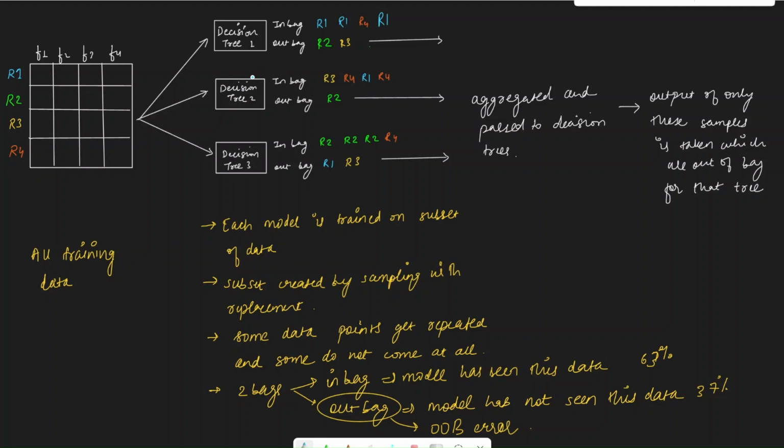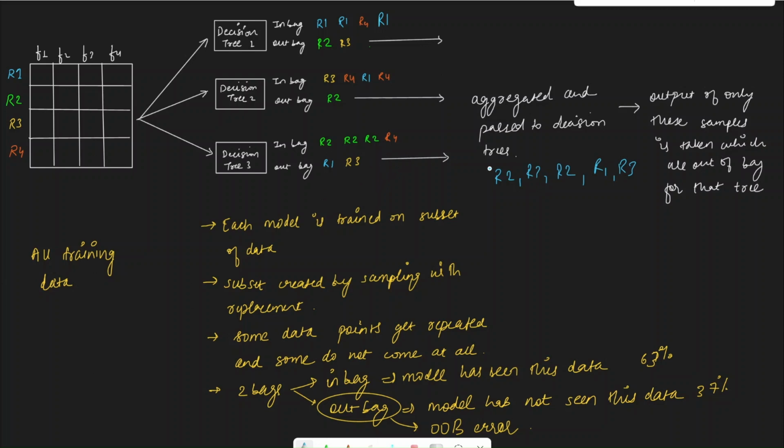Now we're going to repeat this process for decision tree 2, then decision tree 3 and all of the decision trees. So we will have 2 subsets for each decision tree, one in bag and one out of bag. At the end of all this, we are going to aggregate all of these out of bags. So when we aggregate, we have R2, R3 from decision tree 1, then R2 from decision tree 2, and R1 and R3 from decision tree 3.